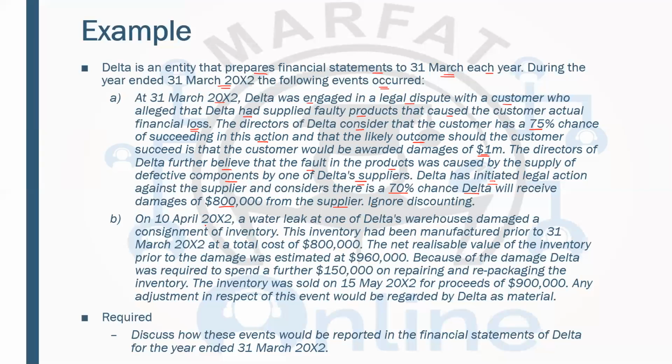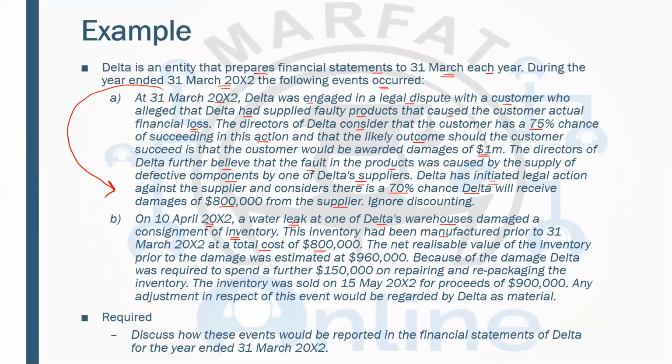On April 20X2, a water leak at one of Delta's warehouses damaged a consignment of inventory. April 20X2 means after the year end, because their year end is 31st March. A water leak. Should there be any evidence at the year end of the water leak? If they knew this thing, they would have actually fixed it. This is something natural. The inventory had been manufactured prior to 31st March at a total cost of 800,000.